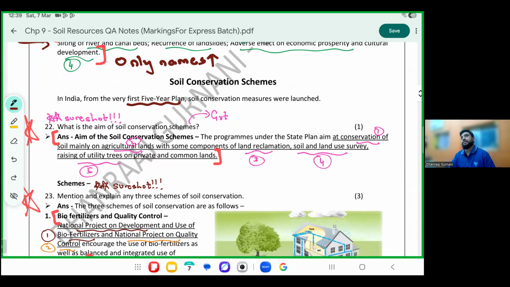Let's see what are the aims with respect to soil. The aim of the soil conservation scheme, please mark those five points. First one is aiming at conservation of soil. Common sense. Second one, conservation of soil on agricultural land. It has some parts of land reclamation. Number 3. Number 4, soil and land use survey. And number 5, raising utility trees on private compounds.